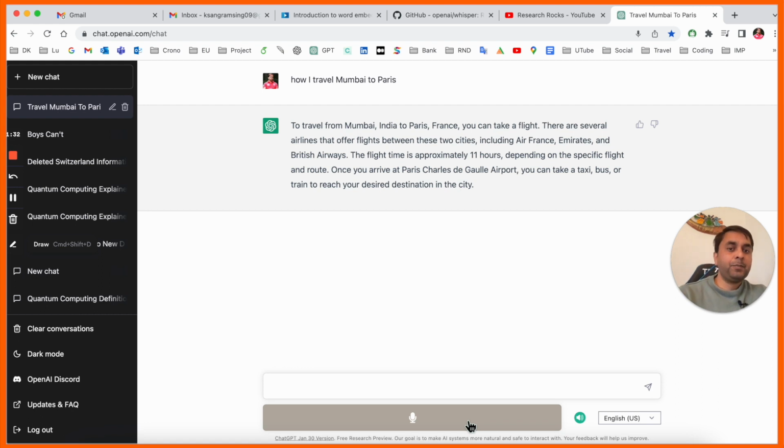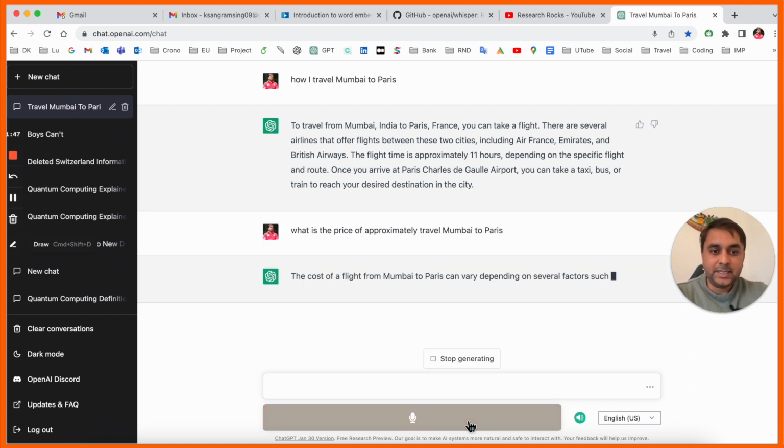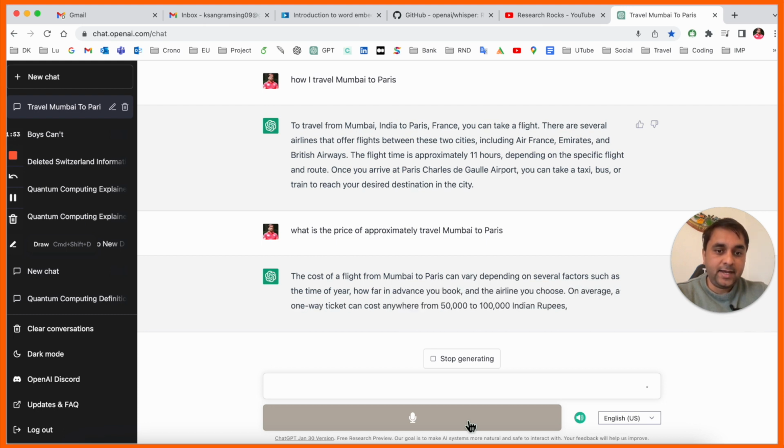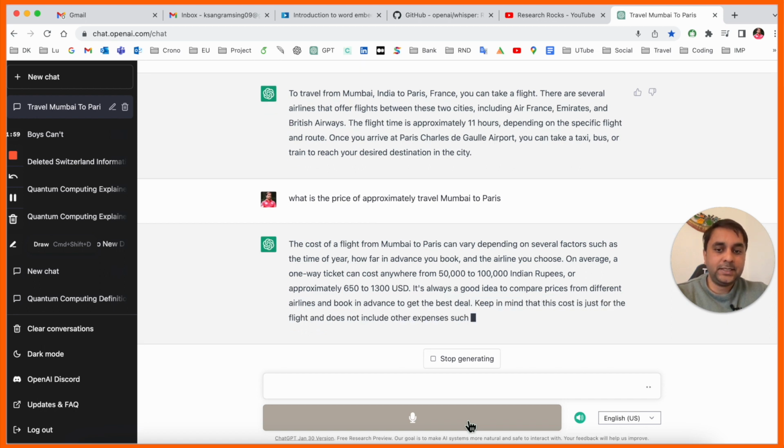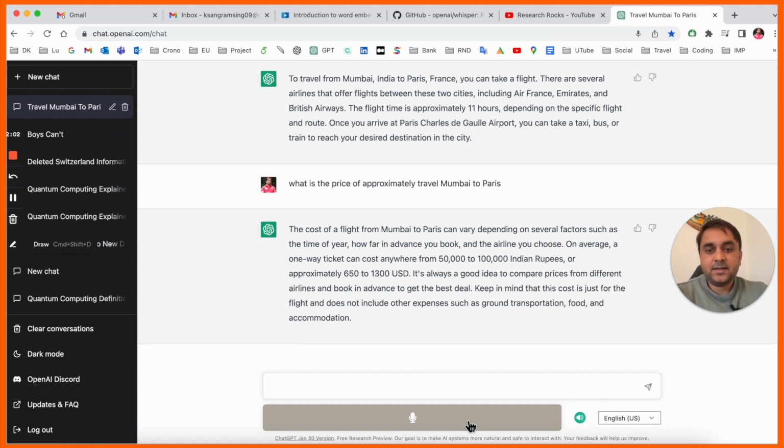Now I see what the approximate price of travel from Mumbai to Paris is. So now we can see here, Paris to Mumbai depends upon factors such as time and year, and how far in advance you book the airline. Look at this, the cost is anywhere from 50,000 to 1 lakh Indian rupees, or approximately 750 to 1,300 USD, depending upon when you purchase the ticket, like how far in advance, today or 2 months ago, depending upon the situation. Can you provide me information on how many tourist attractions are in Paris city?